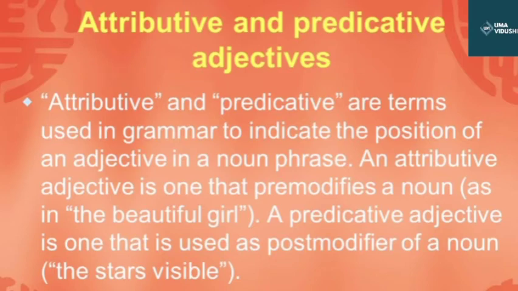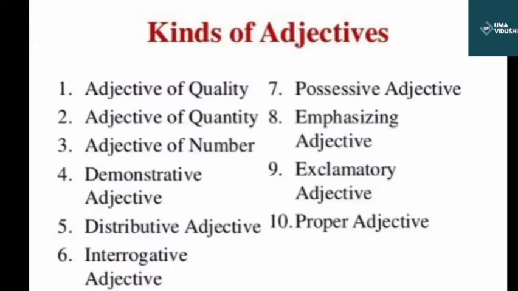Now let's see kinds of adjective. So there are namely 10 kinds of adjective, and in today's session we are going to discuss the first 4: adjective of quality, adjective of quantity, adjective of number and demonstrative adjective. And I will explain all the kinds of adjective to you one by one.